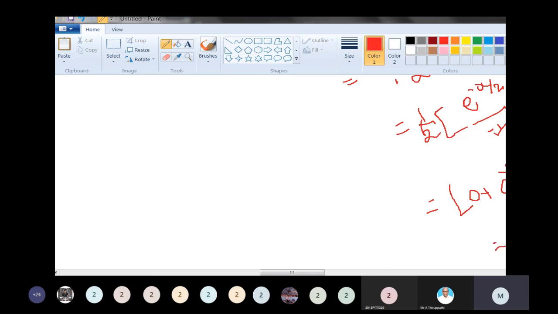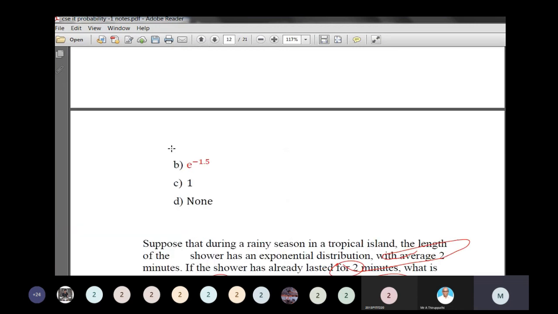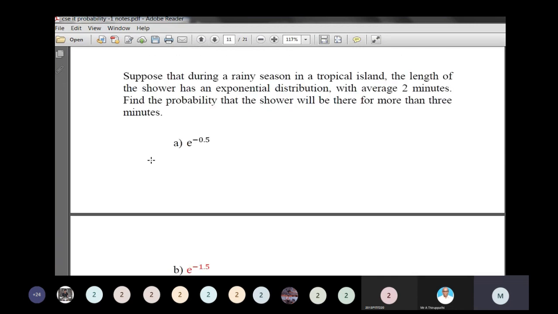E to the power minus 1 by 2 is nothing but e to the power minus 0.5. This is the required answer. E to the power minus 0.5 is the answer. Same thing, okay. 2 minutes, more than 3 minutes.